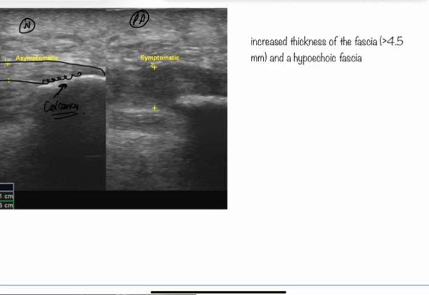We can see it is an intermediate, or slightly hyperechoic structure attaching to the calcaneum. But in the symptomatic patient, the plantar fascia is thickened and appears hypoechoic as compared to the normal patient.